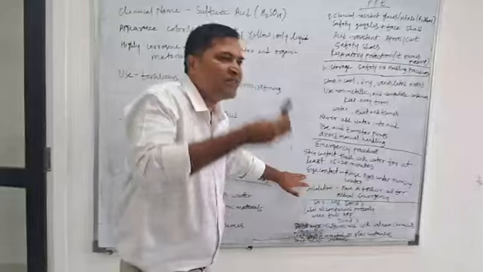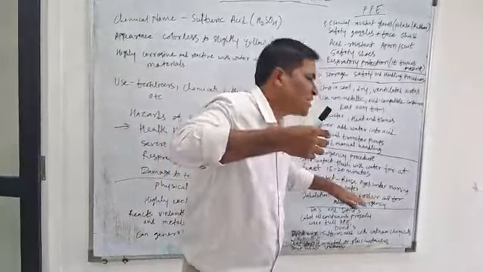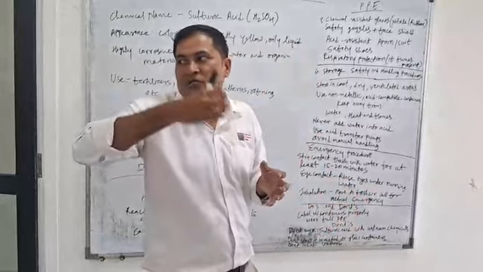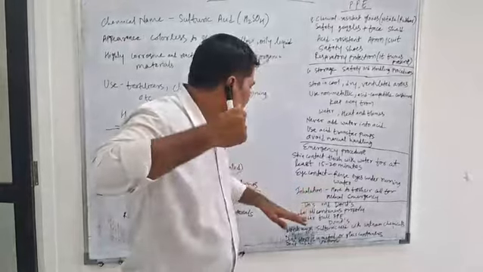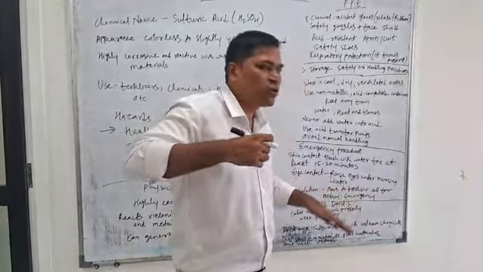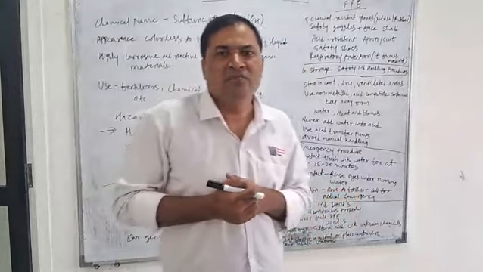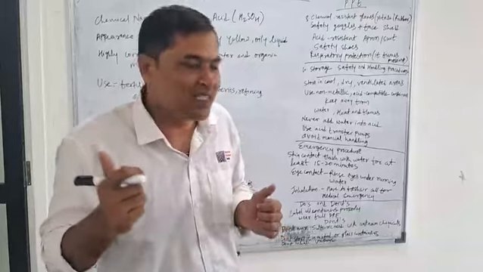Then eye contact. If the chemical goes in your eyes, it is very important to rinse your eyes under running water. You can continuously flush your eyes there. Inhalation: move to fresh air and also call for medical emergency help. It is very important. You can take the support of medical help. You can call for an ambulance as well.